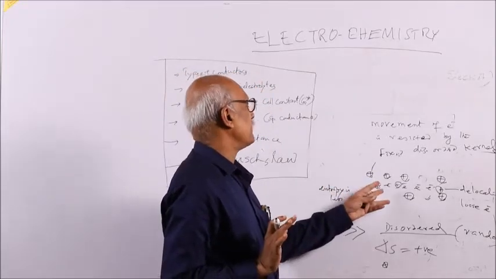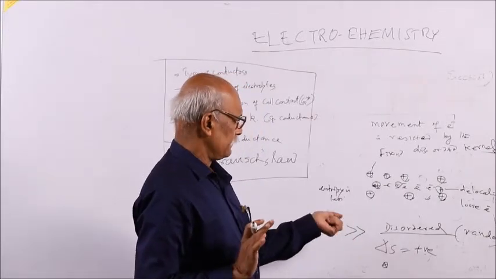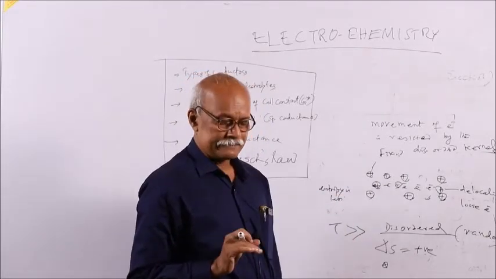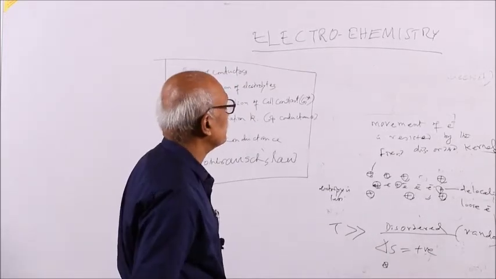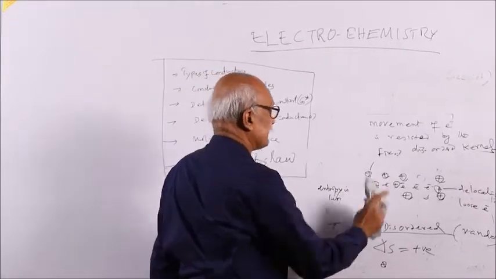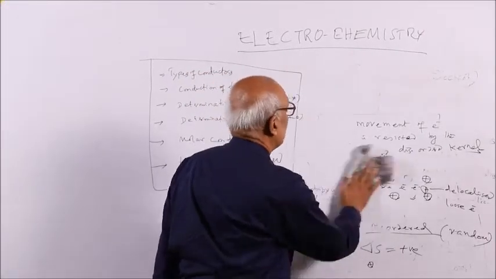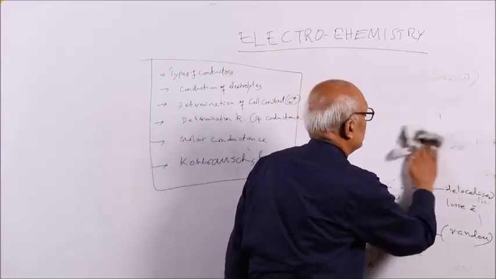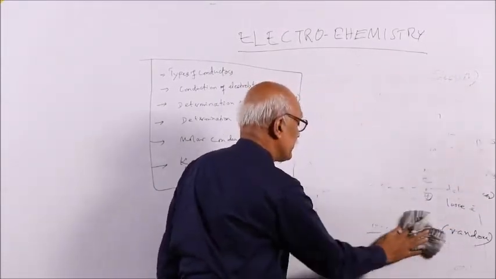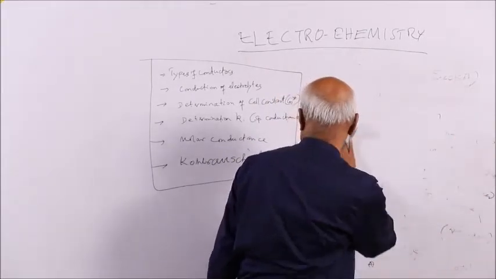As the free electrons are resisted, due to increase of resistance, the conductance decreases. Reciprocal of resistance is conductance. As resistance increases with rise of temperature, metallic conduction decreases with rise of temperature due to disorderness by random arrangement of kernels.